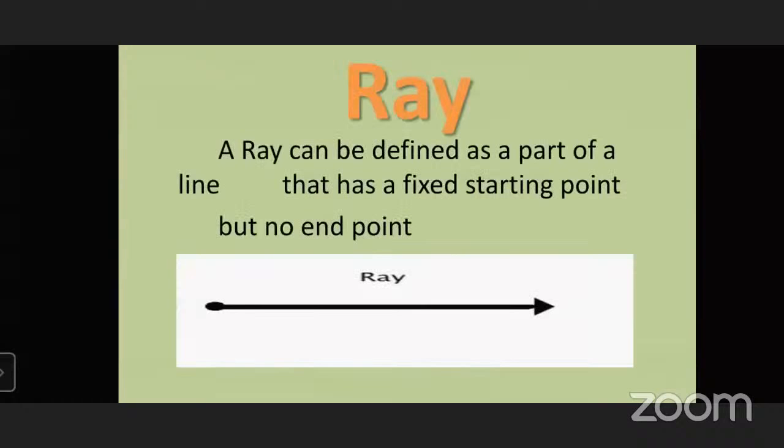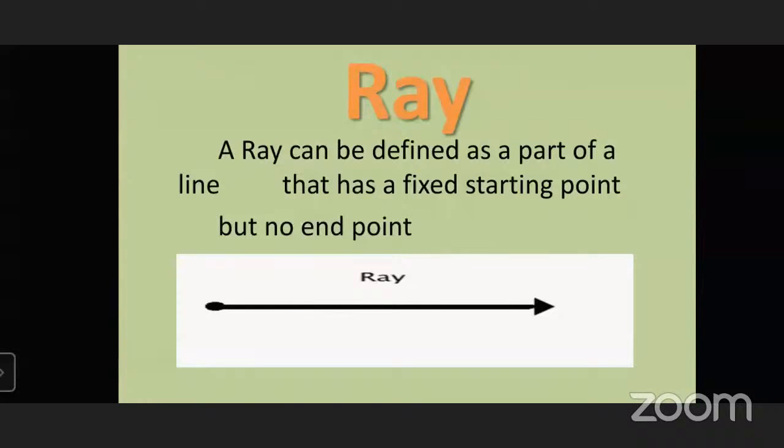Now the next is ray. A ray can be defined as a part of a line that has a fixed starting point but no end point. It means that it starts from one end, but it does not have an end point. It is similar to a line, but not 100% similar.